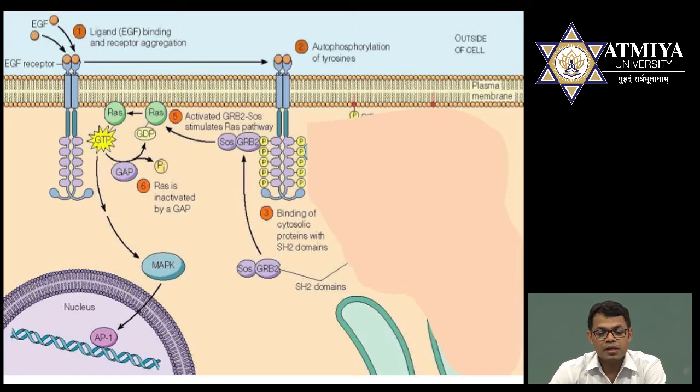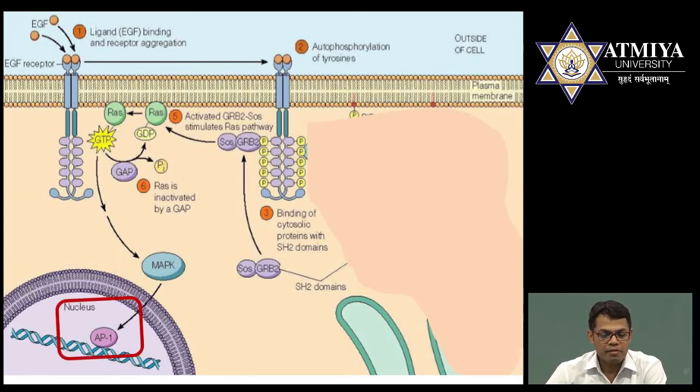Now this RAS will be responsible for the activation of RAF. RAF will activate MEK, which will activate ERK. ERK is also known as MAP kinase. This MAP kinase will enter the nucleus. It activates certain transcription factors, for example AP1, which are responsible for binding to the DNA. Transcription and translation occur, and finally the mitosis process will begin.